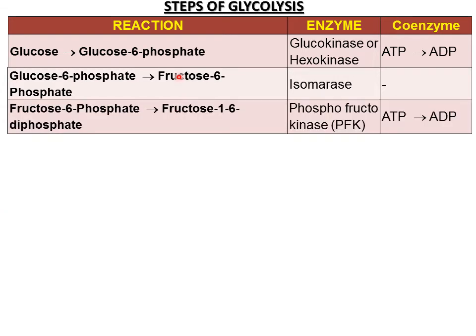Then this product of second reaction becomes the substrate of third reaction. Fructose 6 phosphate is converted to fructose 1,6 diphosphate. The enzyme is phosphofructokinase, PFK. And again here also energy is utilized, so 1 ATP is utilized. Still it is putting in some energy, some funding. This enzyme is very important. We call it the key regulatory enzyme of glycolysis.